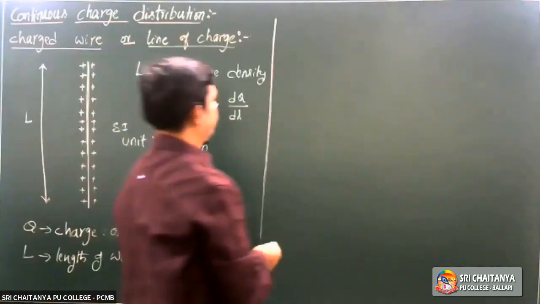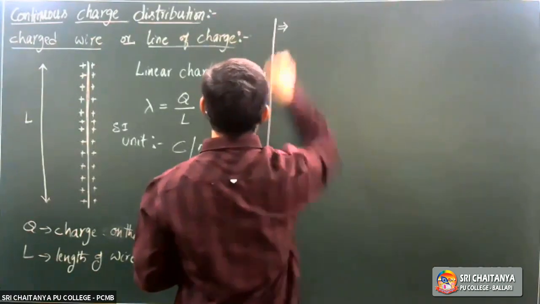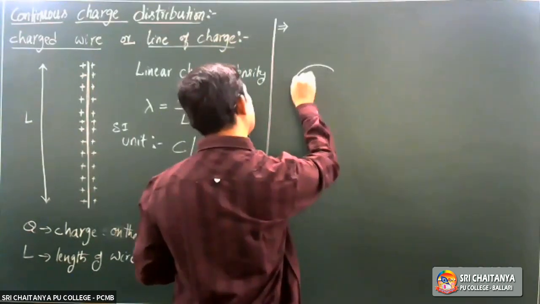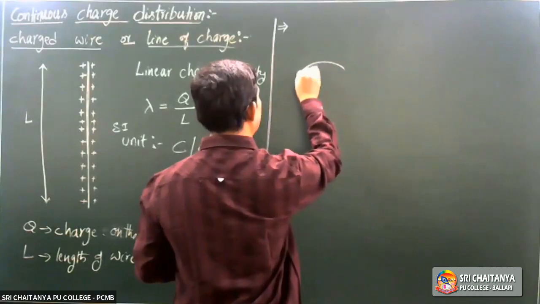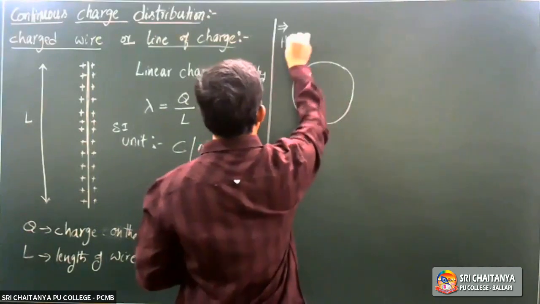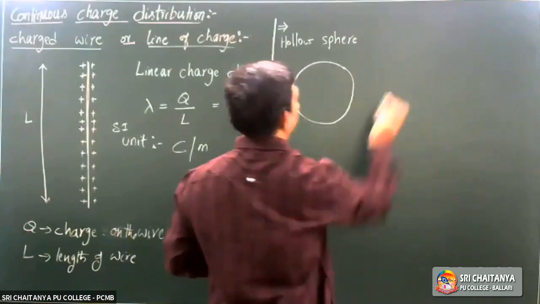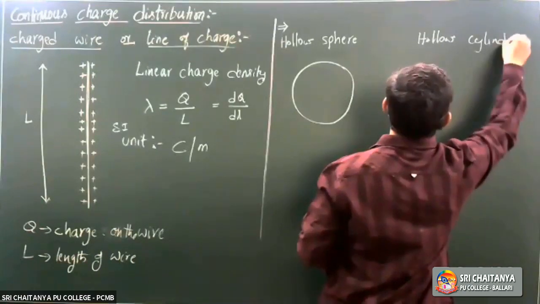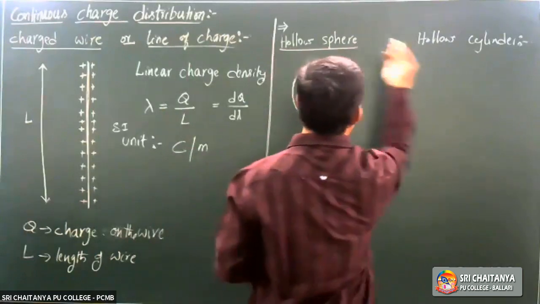Another type of model. Second example. A hollow sphere, or a hollow cylinder.